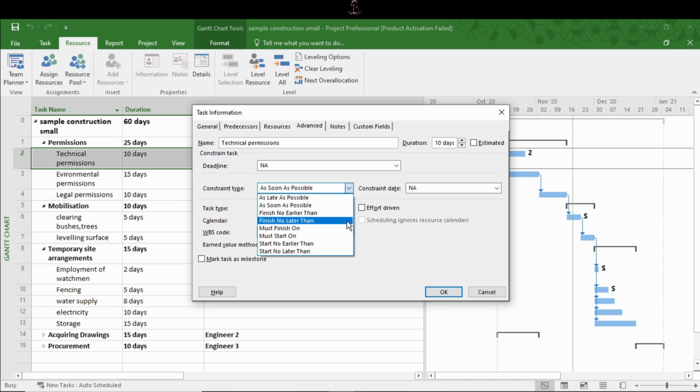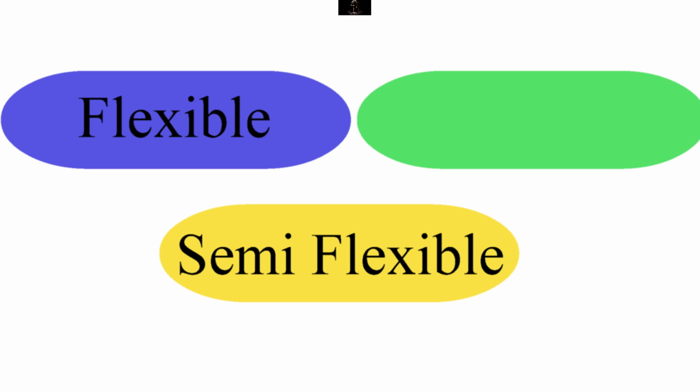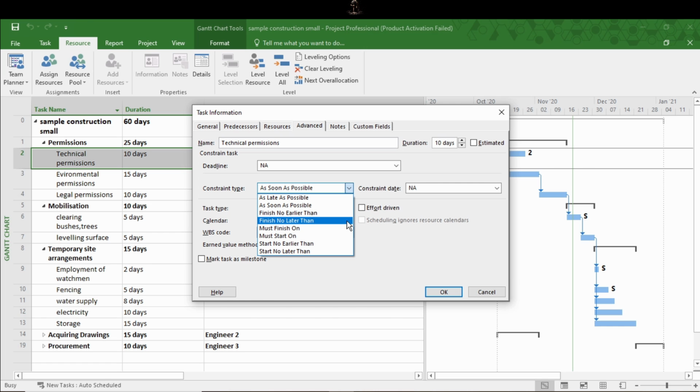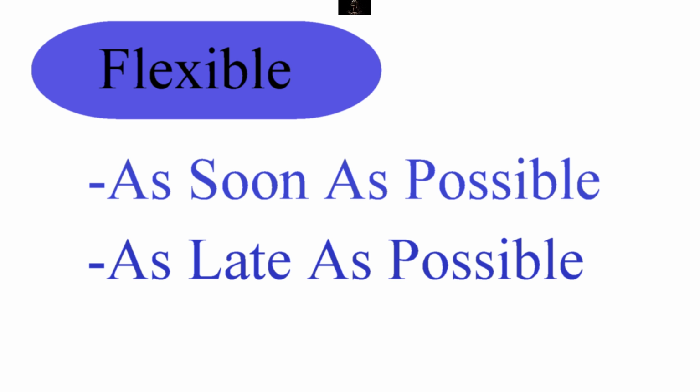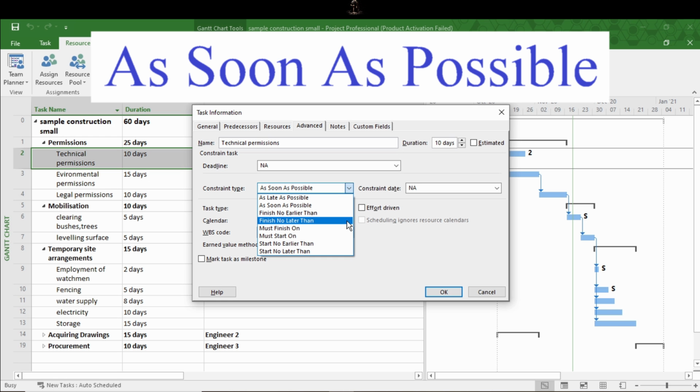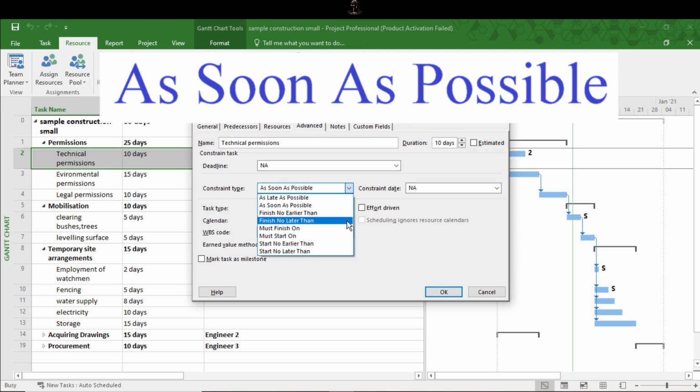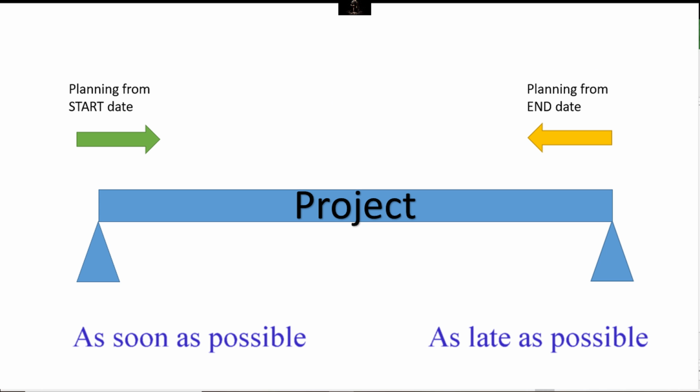We will understand constraints in Microsoft Project 2016 in three categories, that is flexible, semi-flexible and inflexible. In the flexible category we will find as soon as possible and as late as possible constraints. Let's see the first one, as soon as possible. All the tasks you enter in MSP have the as soon as possible constraint, given that you schedule your project from its start date. If you schedule your project from finish date, there are other constraints like as late as possible. We will come to that shortly.